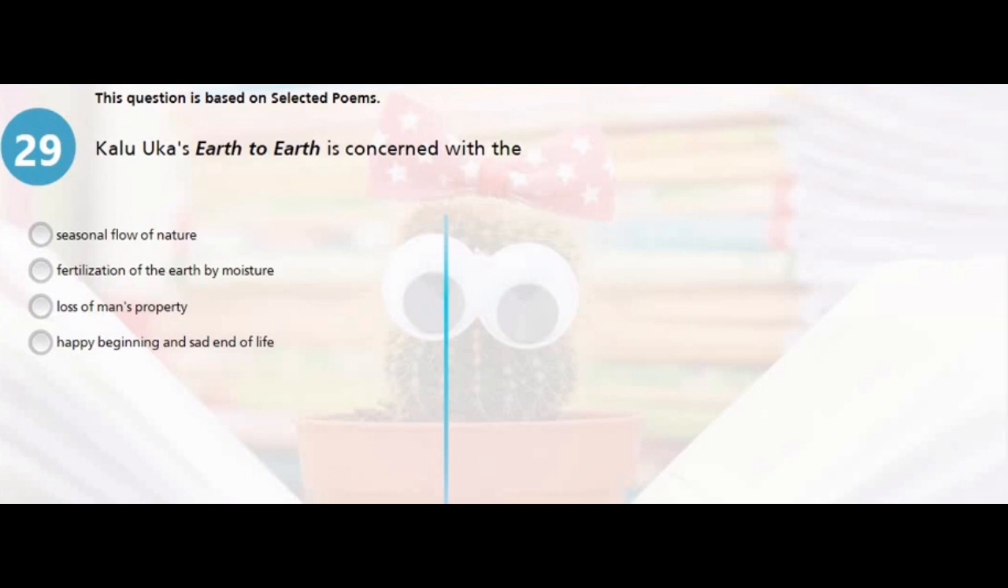Question 29. Kalu, who cast earth to earth, is concerned with the A, seasonal flow of nature, B, fertilization of the earth by moisture, C, loss of man's property, or D, happy beginning and sad end of life. Okay, so the poem is concerned with the happy beginning and sad end of life. So the right answer is D.